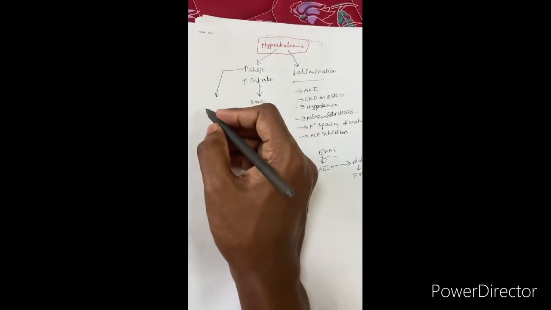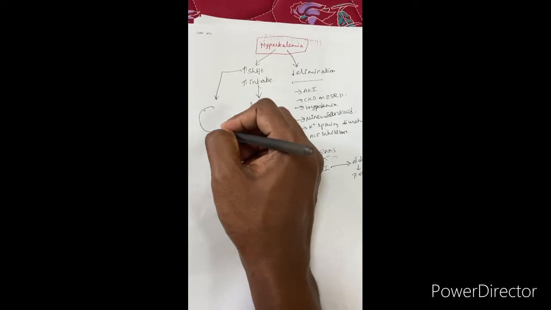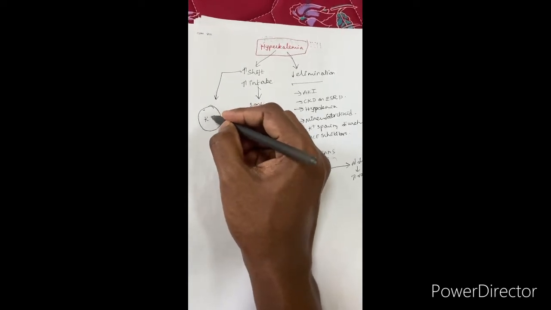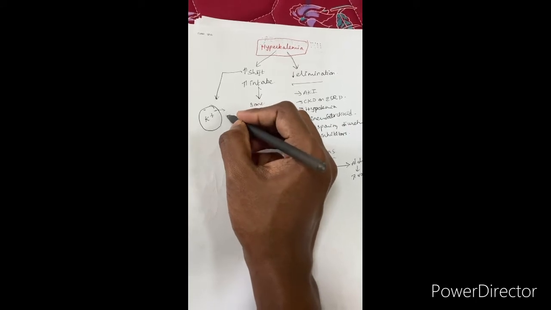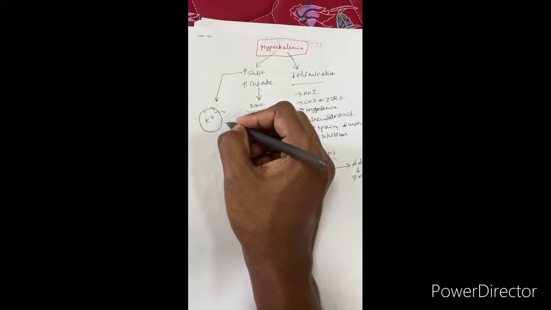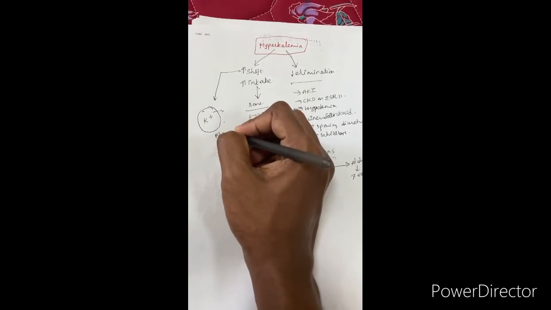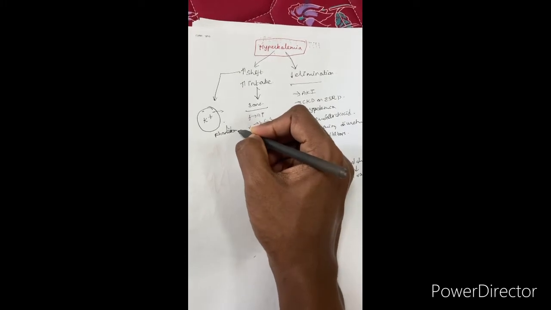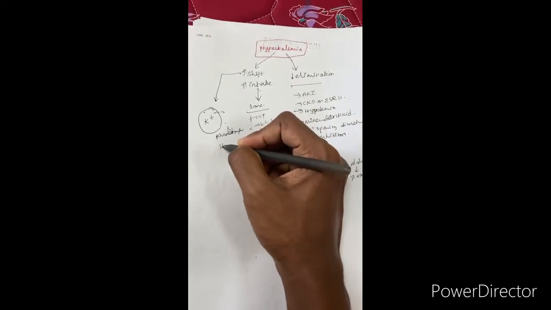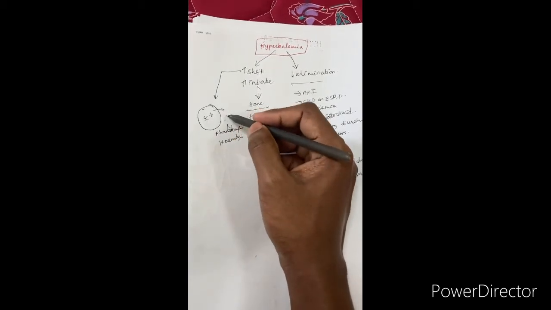Regarding increased shift, potassium is mostly intracellular. Conditions which facilitate the extracellular shift of potassium include rhabdomyolysis, the muscle lysis, and hemolysis, hemolytic anemia, where there is increased shift of potassium outside the cell.